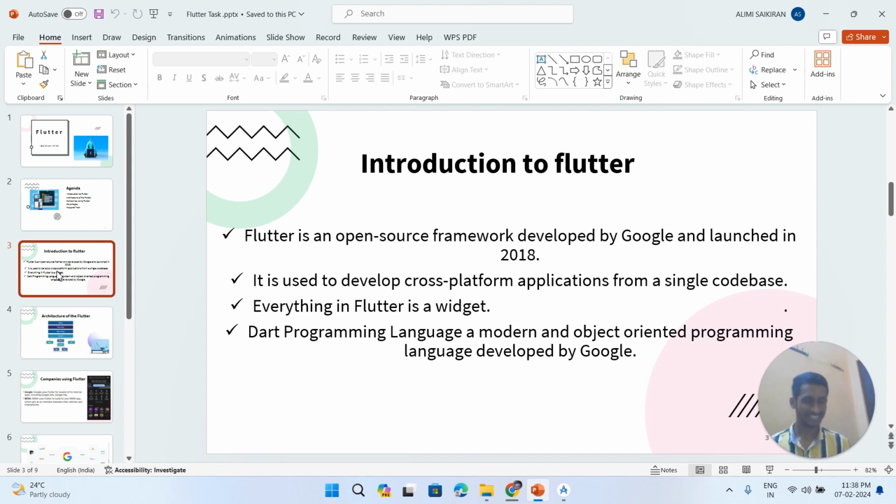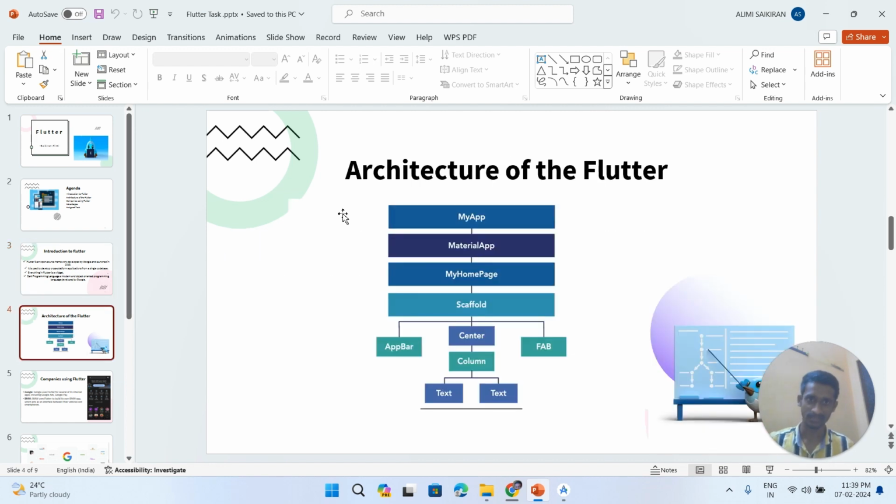And everything in Flutter is a widget. Basically, Flutter is made up of widgets. Widgets are the basic building blocks of Flutter. In widgets, we have two types, stateful widgets and stateless widgets. We'll be seeing about them in the later part. And in order to work with Flutter, we use a programming language called Dart. Dart is a programming language which is used to work with Flutter. It is a modern and object-oriented programming language. It was developed by Google.